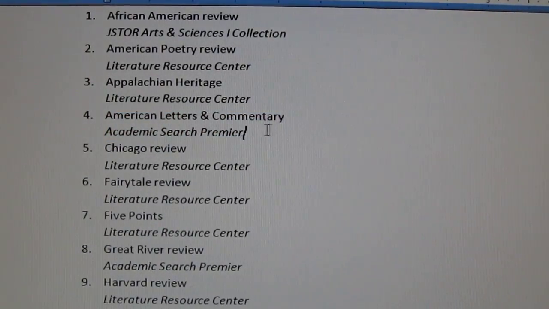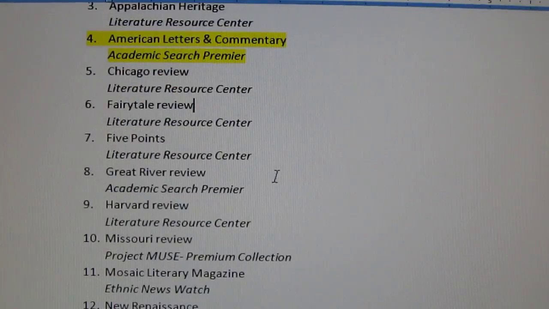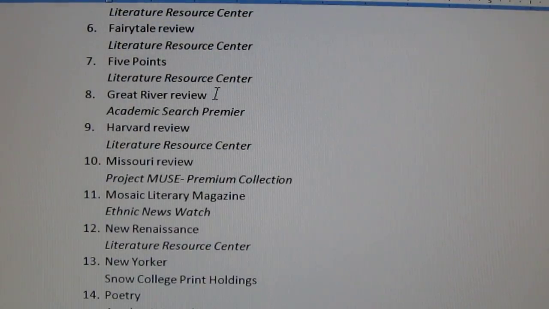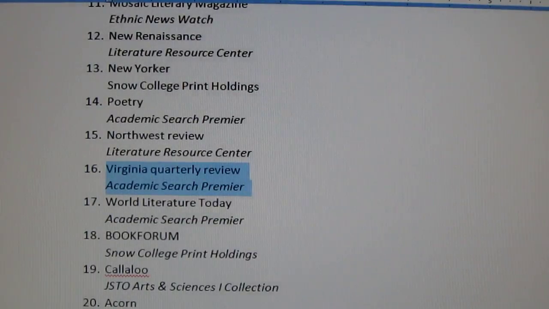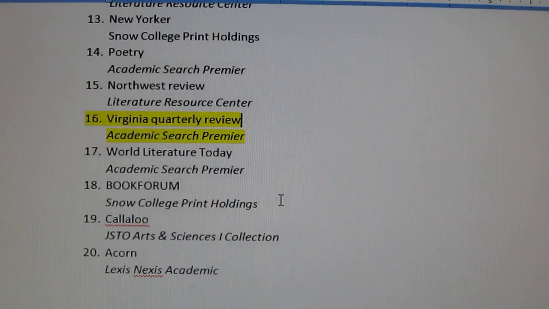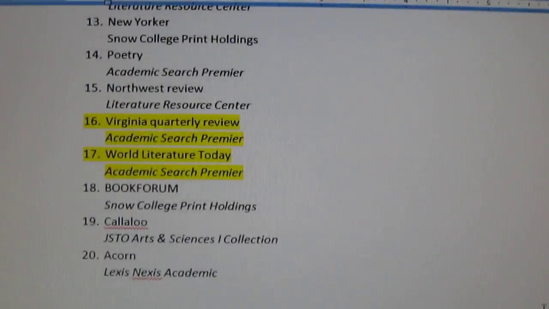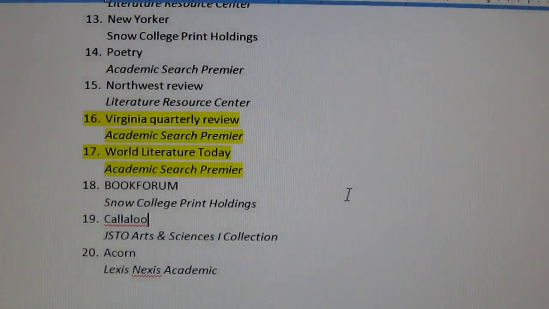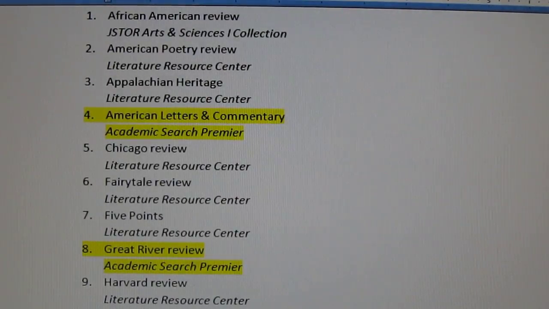So let's highlight all the Academic Search Premier databases. There's one. Here's another one. Let's highlight that. Academic Search Premier. So now that those are highlighted, let's go look and start reading some short stories by those ones that are highlighted, and play thumbs up, thumbs down.